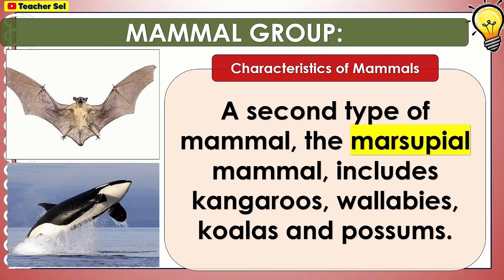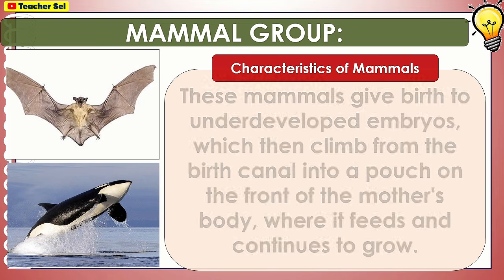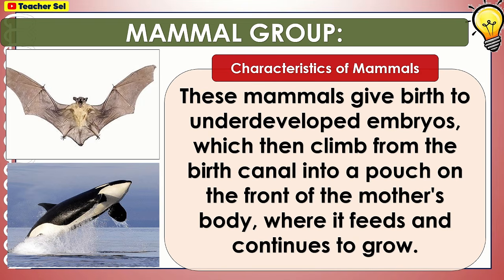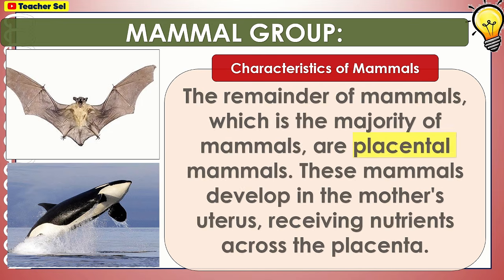A second type of mammal, the marsupial mammal, includes kangaroos, wallabies, koalas, and possums. These mammals give birth to underdeveloped embryos, which then climb from the birth canal into a pouch on the front of the mother's body, where it feeds and continues to grow.